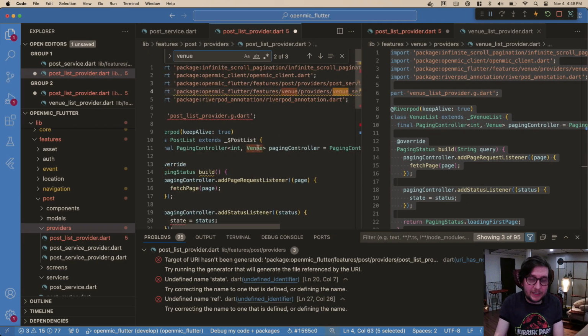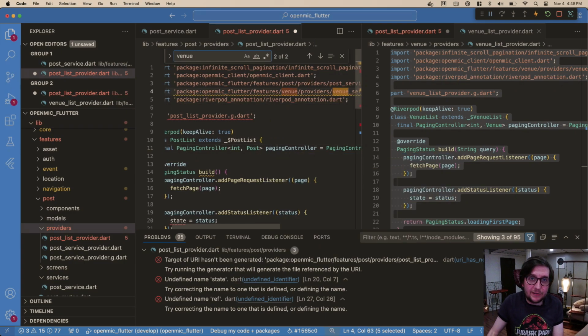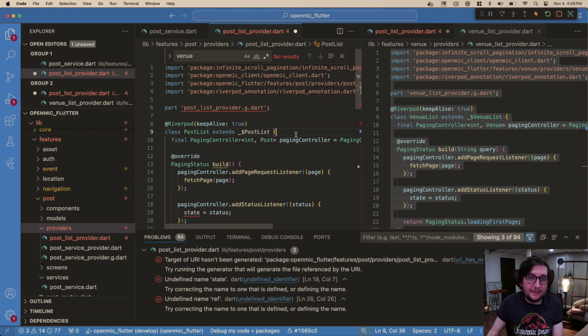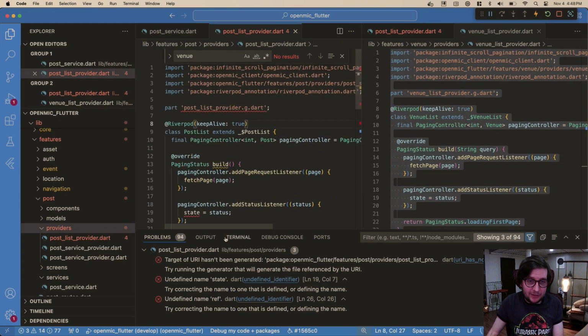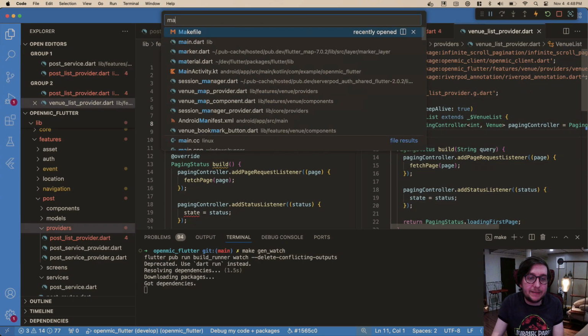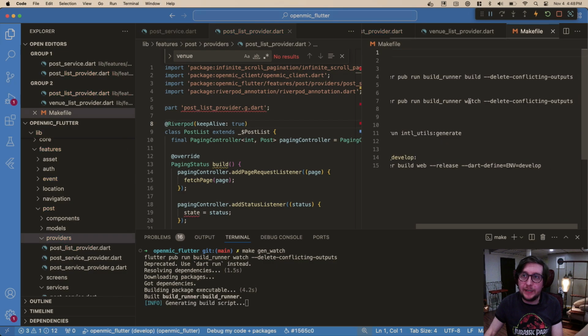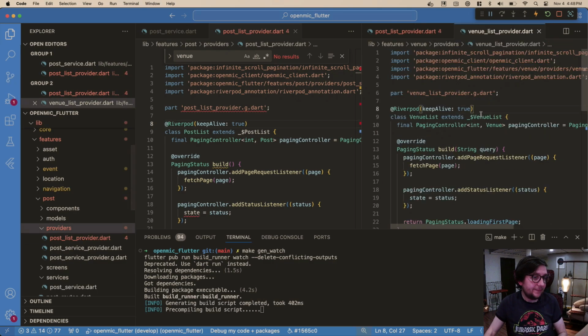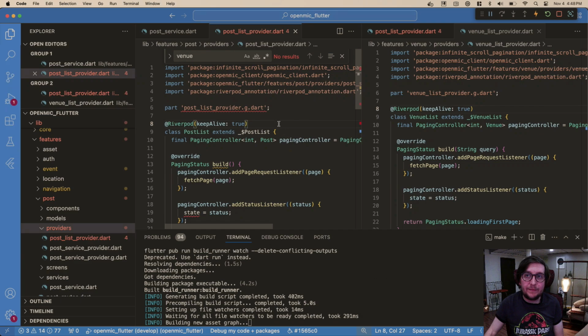Cool. All right, now we'll just search this for the word venue. Yep, there's one that we missed. I want this to be post. Okay, it's nice to do that after copy and paste. But yeah, we're cool. All right, so we have some issues. Obviously, we need to run our gen. So I'm going to do, just in case we made a mistake, gen watch. Yeah. So I'm using a makefile. Makes me not have to remember commands. But if we go here, gen watch is just going to run the build runner with watch, with deleting of conflicting inputs. So we'll let that go. And then hopefully this works for us.